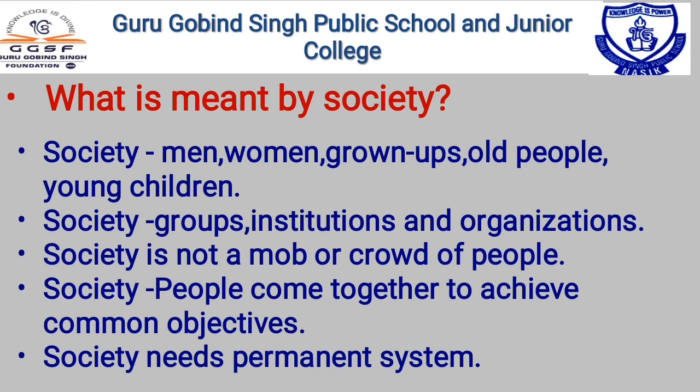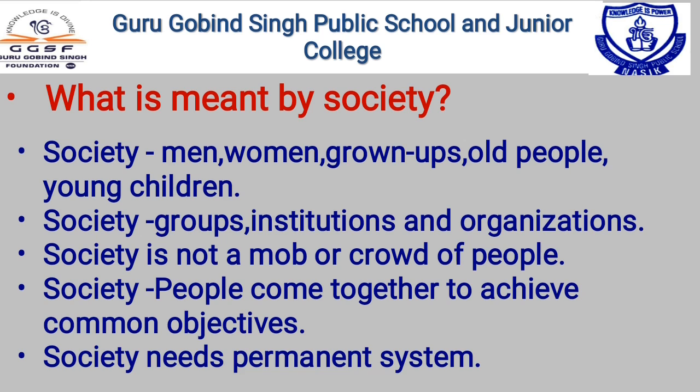So society needs a permanent system, meaning supply chains and all other systems in the society should be permanent and should not be broken. If that system is broken, several problems can be caused for us.